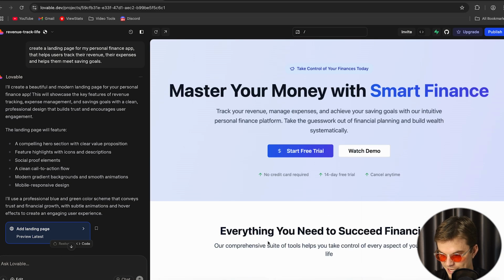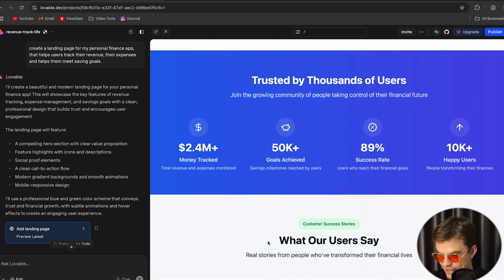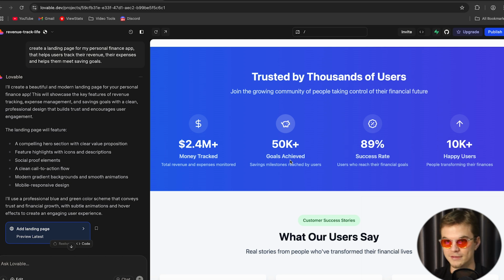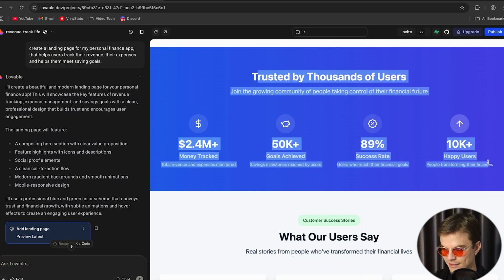Meets all of the key things of a landing page. Obviously, you'll need to change it to get the facts right. If you don't have thousands of users, you're going to have to take this out. If you don't have any money tracked, then take this out. Be honest with your landing pages. But I'm just showing you how to do it. But yeah, once you've built the app to a certain size, then you can start putting in these types of sections with your landing page.